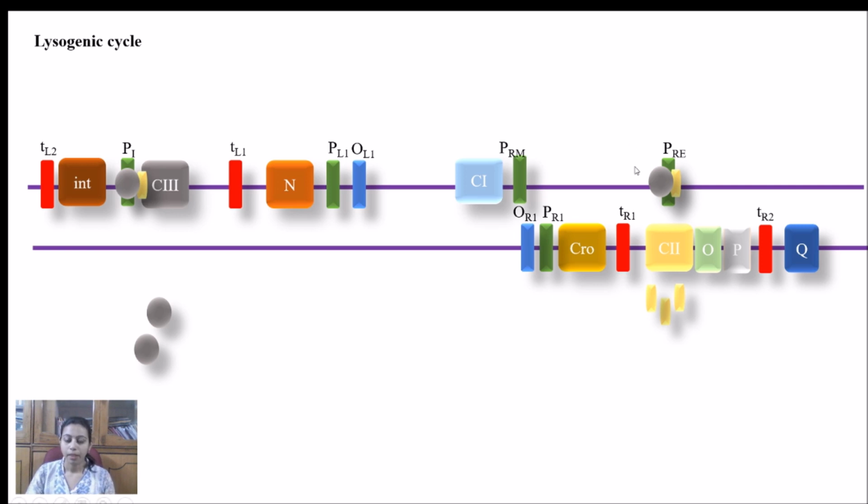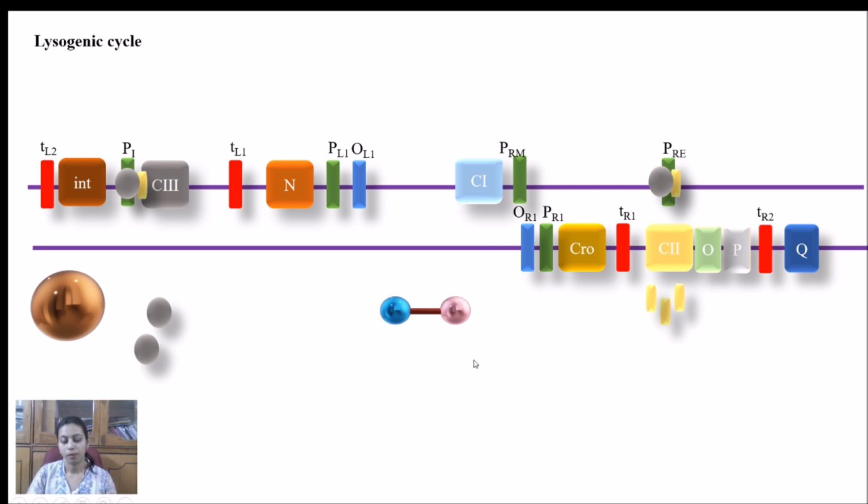Now what will happen? As soon as this C2 and C3 complex binds to the promoter regions of PRE and PI, it will activate the synthesis of CI protein, the lambda CI repressor. After its synthesis, the INT protein will also be synthesized. I have told that INT, or integrase protein, will activate the binding of the viral genome to the bacterial genome to form the prophage. Now what will happen?